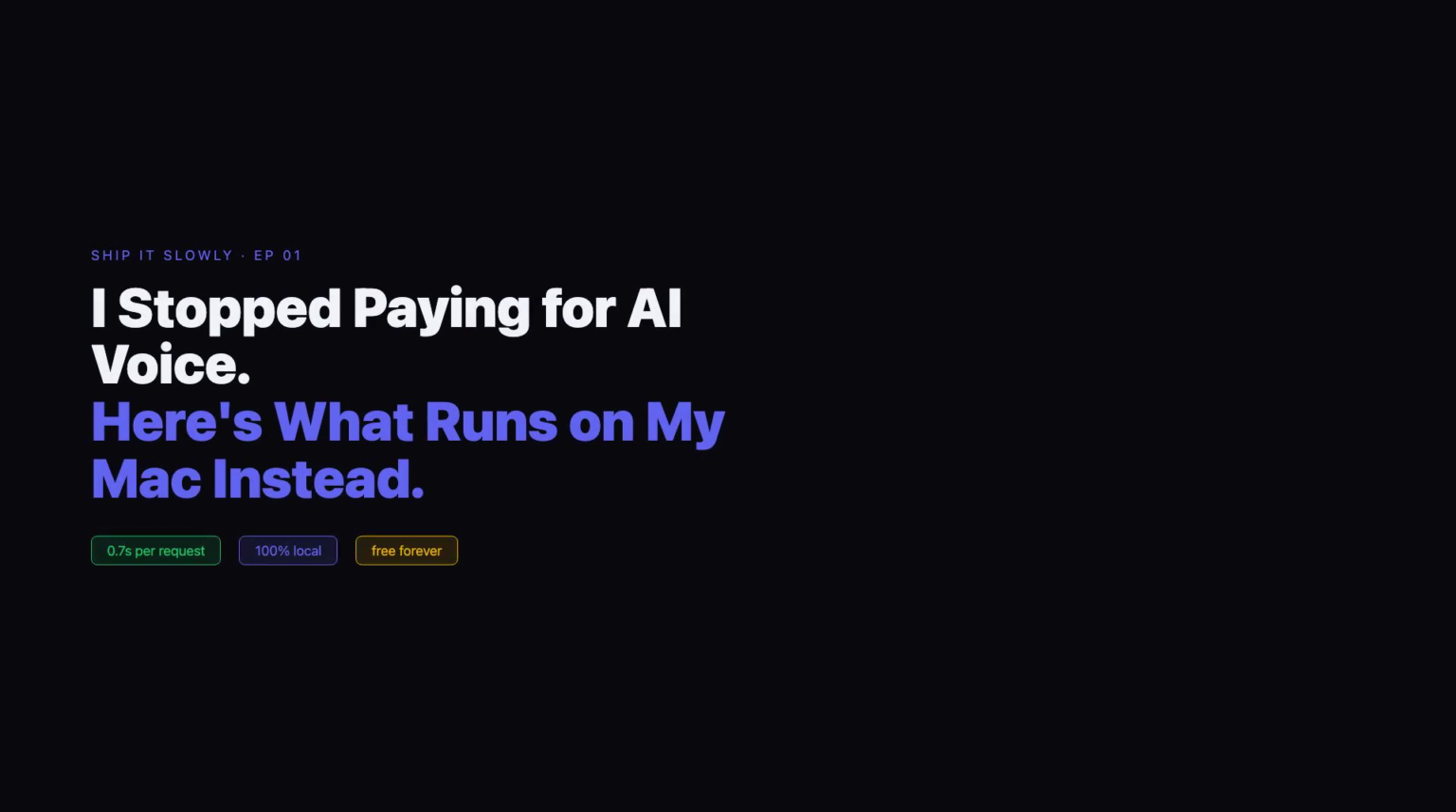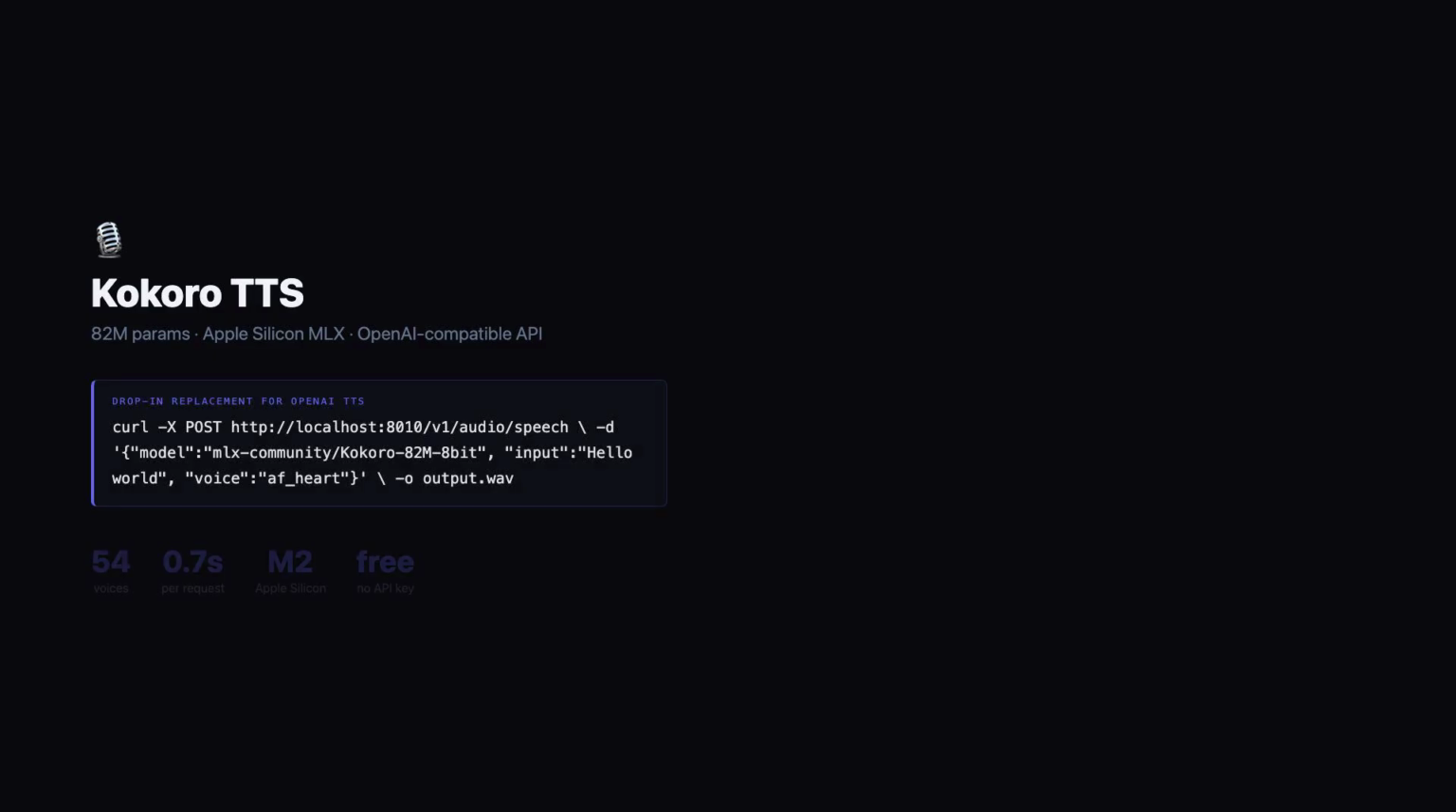I generate voice in 0.7 seconds. Locally, free, on a Mac, no cloud, no subscription, no latency. This is what runs on my machine instead of ElevenLabs. It's called Kokoro. It's an open-source TTS model, 82 million parameters, optimized for Apple Silicon using MLX, 54 voices.